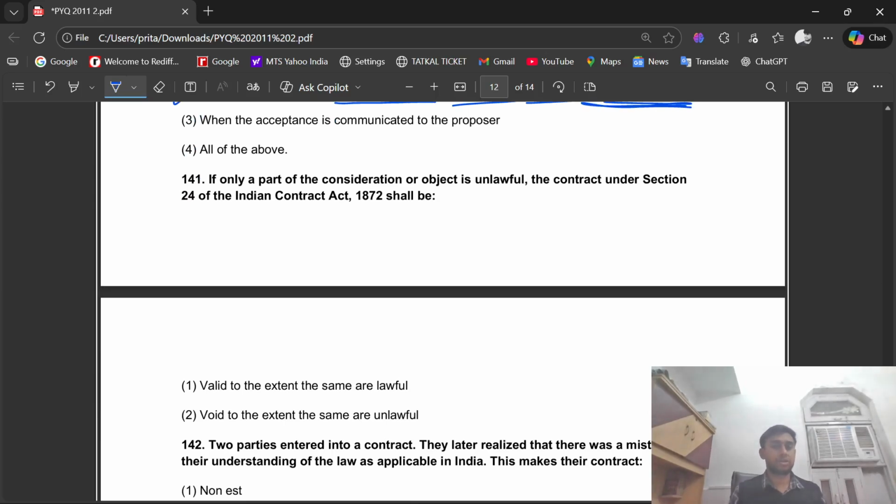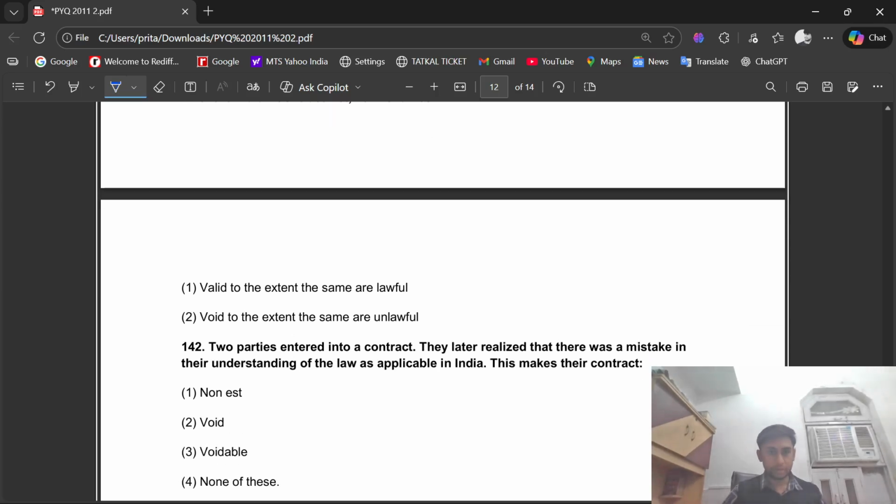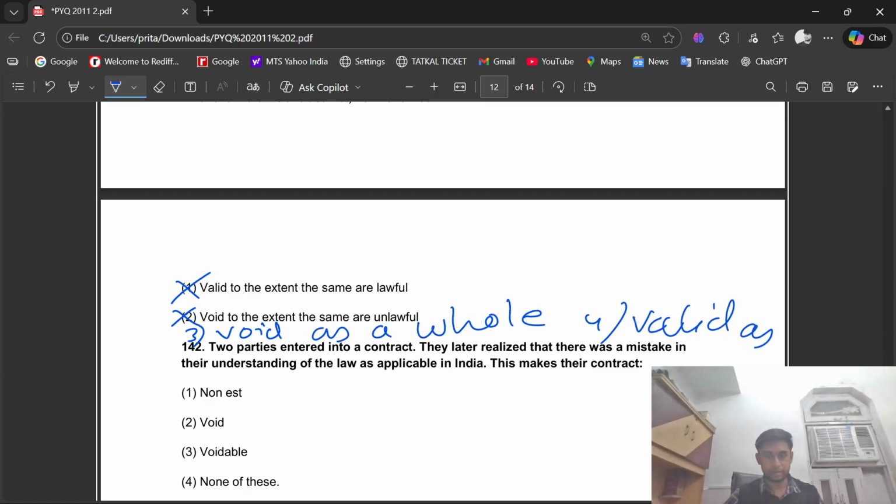Question number 141. If only a part of the consideration or object is unlawful, the contract under section 24 of the Indian Contract Act 1872 shall be void. The fourth option is valid as a whole. The right option is option number 3, that is void as a whole.